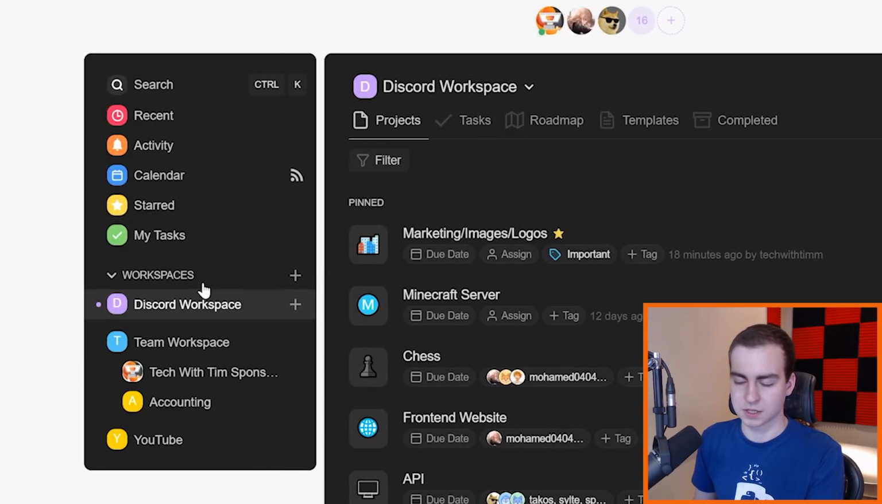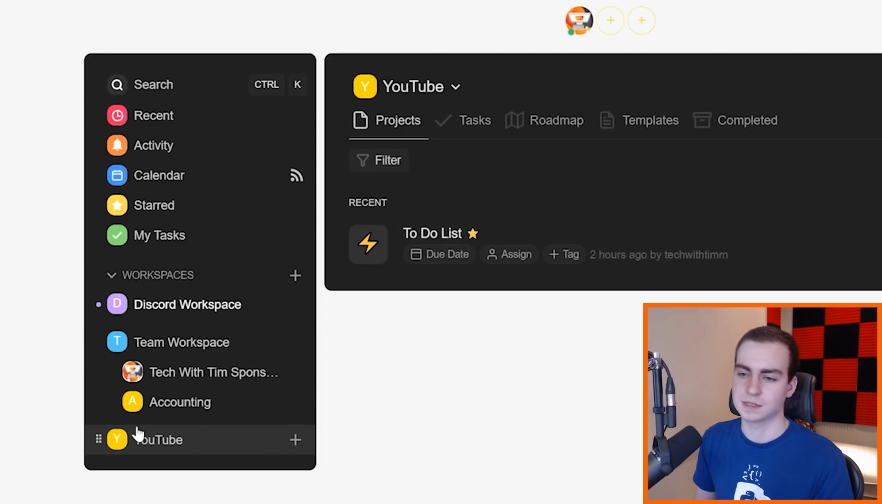Anyways, you have workspaces. So I actually own all of these workspaces right here. I have one for my Discord server, one for my sponsorship and accounting team. I have one for my YouTube channel. This one just has a to-do list that I use. And then I have a few others that I had to remove here because I can't show them in this video because they have a lot of privileged information.